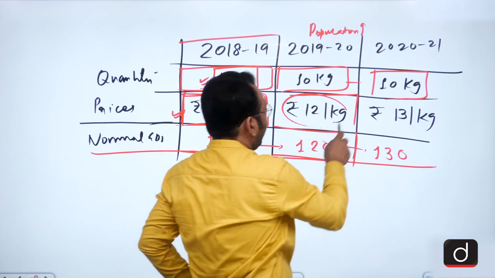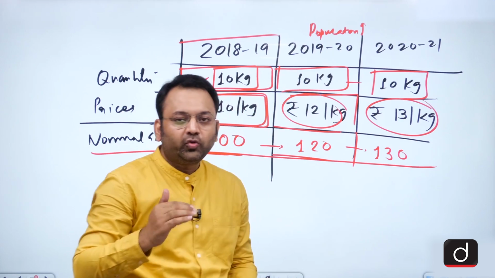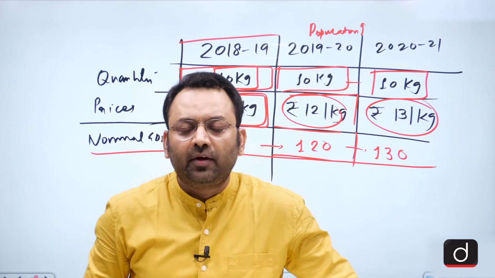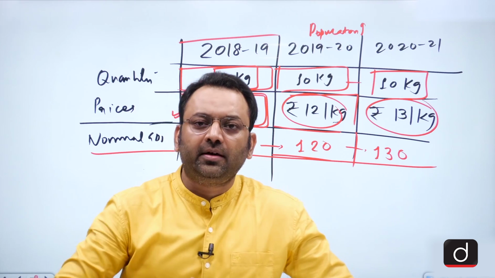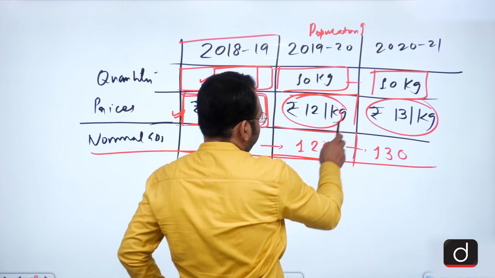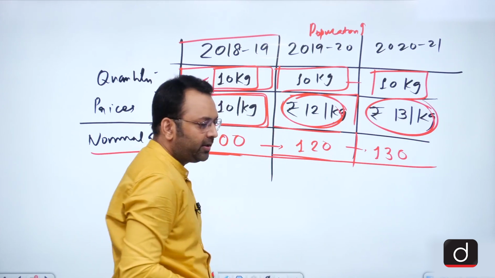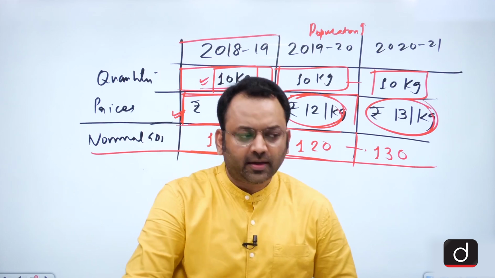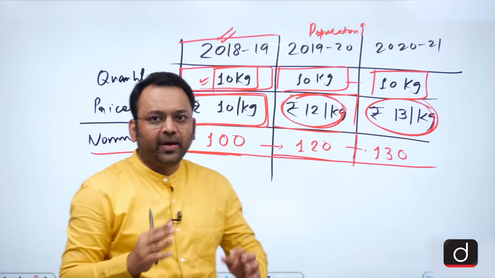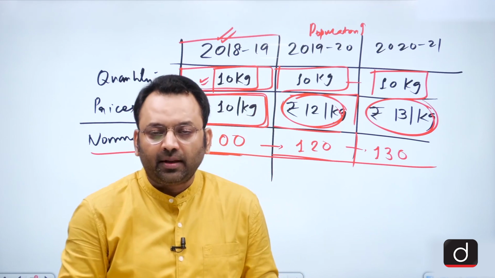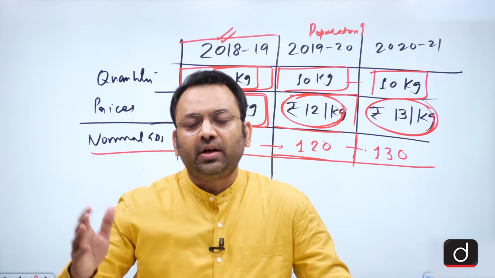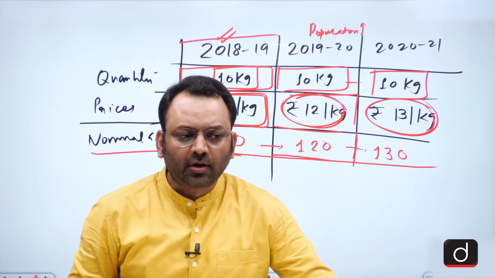So these prices are not actually representing the actual price levels in the economy, maybe due to a fall in monsoon levels, or some issues in agriculture, in the industries, etc. So it is probable that in some years the prices may not represent the real potential of the economy, and that is why we choose a year where we find the prices comparatively stable, and that year is chosen as the base year for the further comparisons. We cannot make a comparison otherwise.